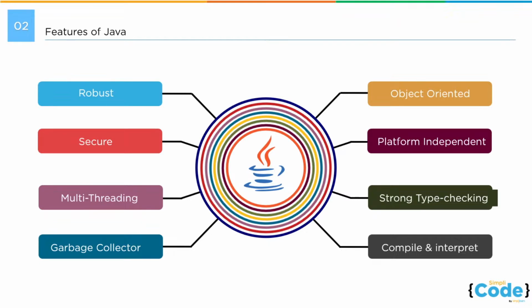Which means that you can build multi-threading applications like a gaming application. If you take the example of a racing game, there can be one thread which is monitoring your leaderboard score. There can be another thread which is displaying the speed of the car. There can be another thread which is displaying the graphic. There can be another thread which is displaying the sound. So you see all of these threads are working parallelly, and Java provides the support to create such applications using the multi-threading capability it has.